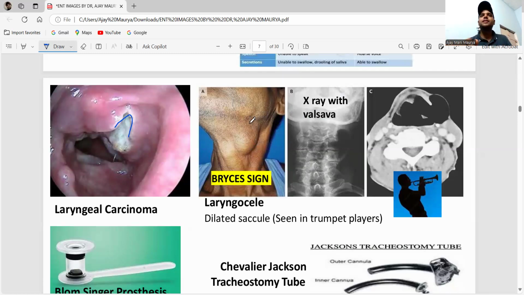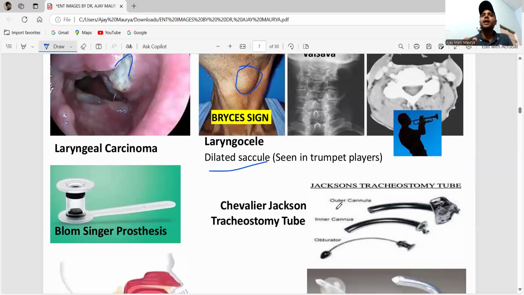That is a swollen sac here. If you press here like this, there is air bubbling up. Pus or fluid will come out like this. That sign is called the Bryce sign. Okay? The X-ray has to be done with the Valsalva maneuver. There is a dilated sac seen in trumpet players.